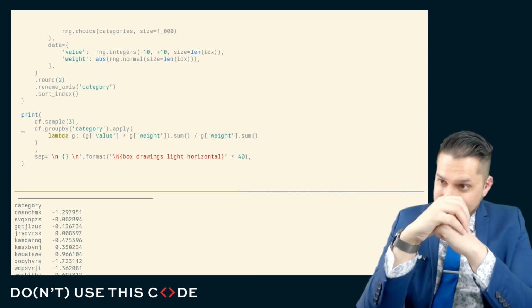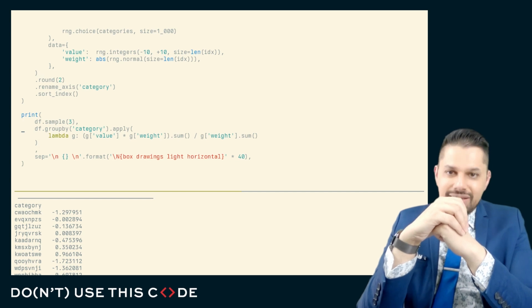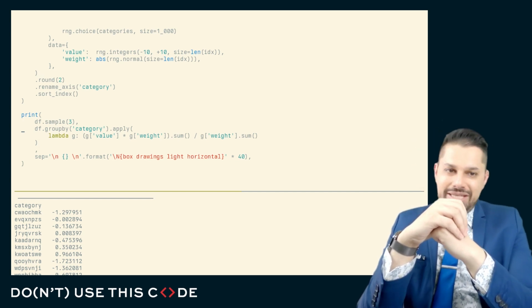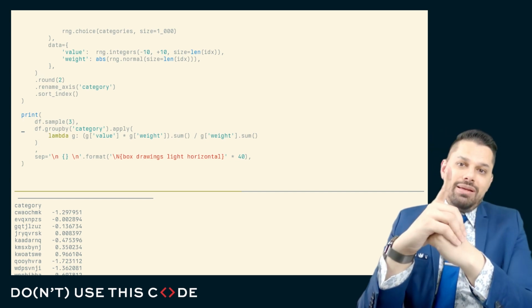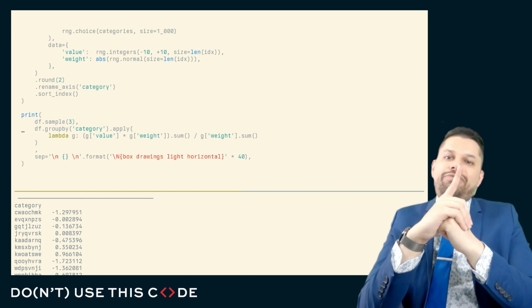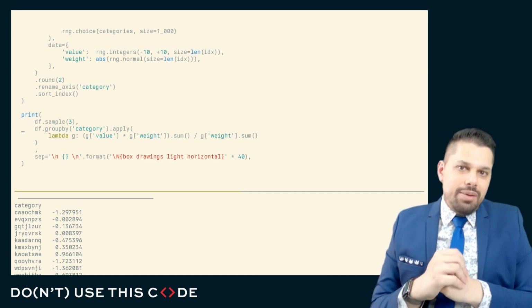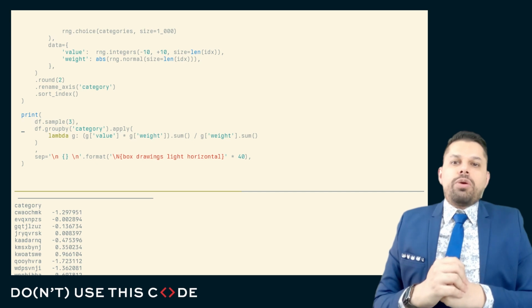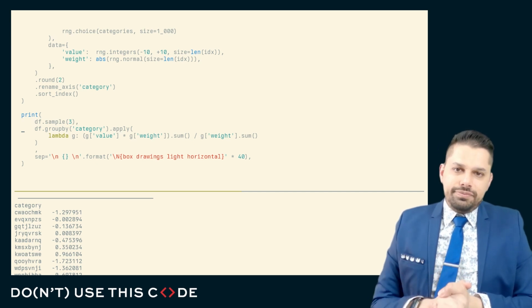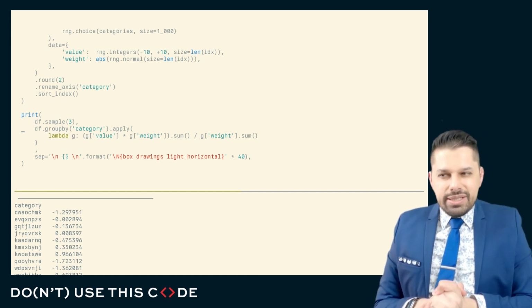I'll give you another hint. Dot apply is a bad idea, but it's not a bad idea for the same reason. In other words, dot apply on group by is a bad idea for a completely different reason than dot apply on a series object. But they're both bad ideas, and they're both hot spots for performance issues. Can you spot what kind of sucks about this code?